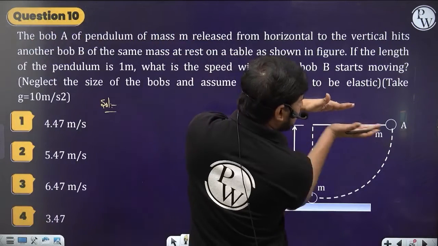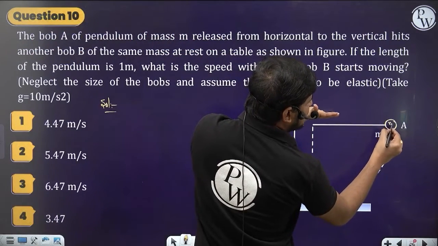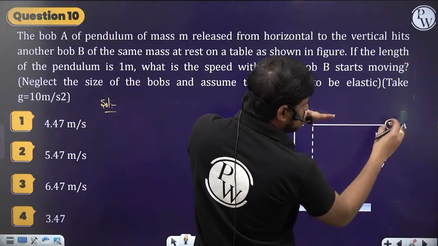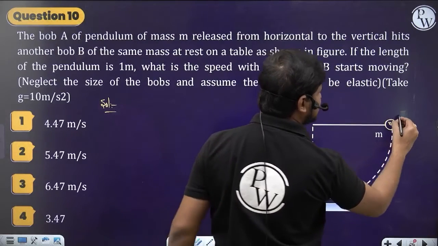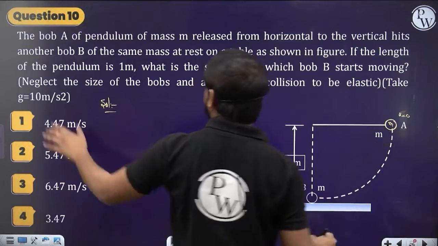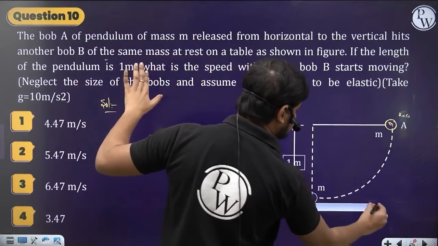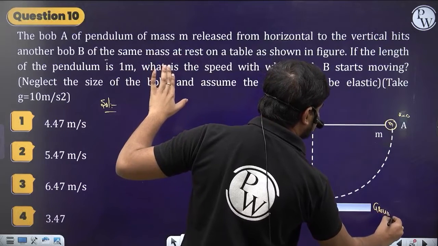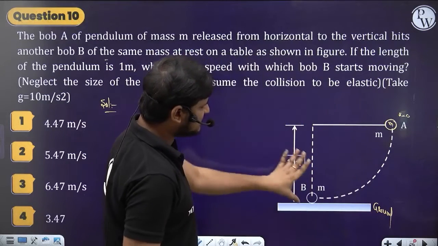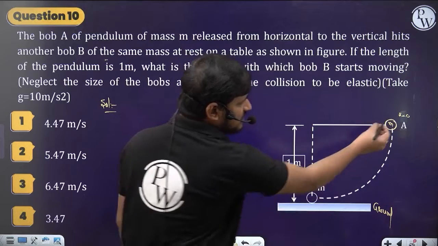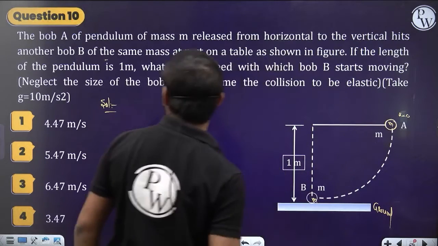Initially the bob of mass m is placed horizontally. Now it is released from rest, so its initial velocity is 0. Then there is another mass of the same mass at rest on the ground, attached like this, 1 meter length. This is of mass m and this is also mass m, same mass.